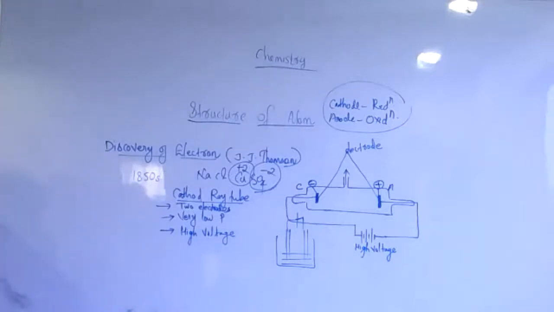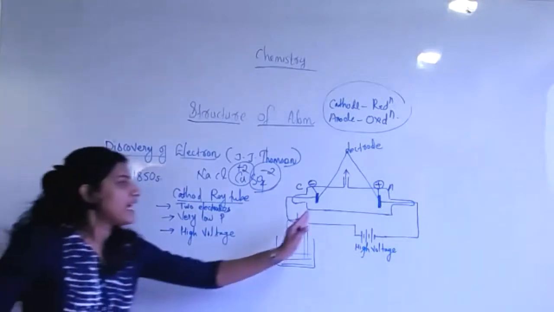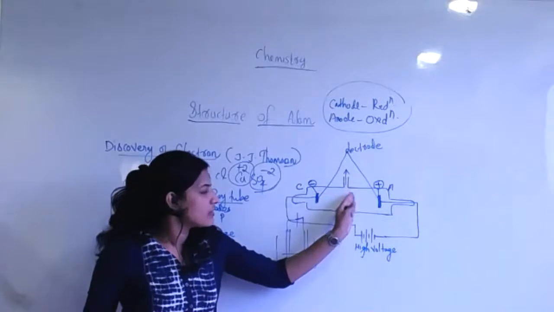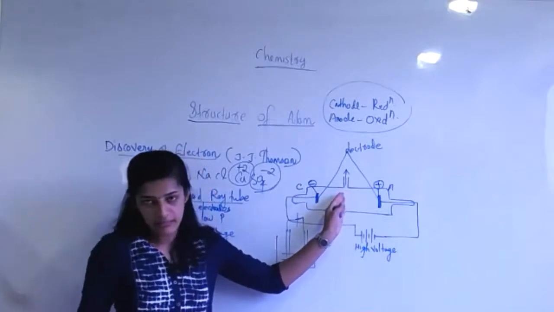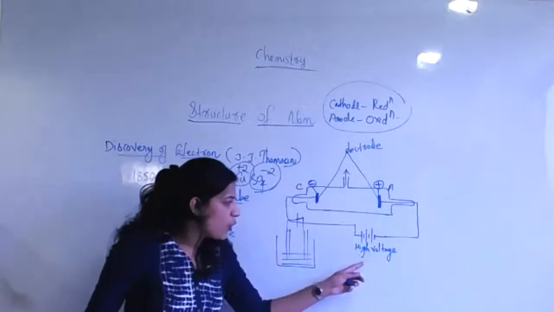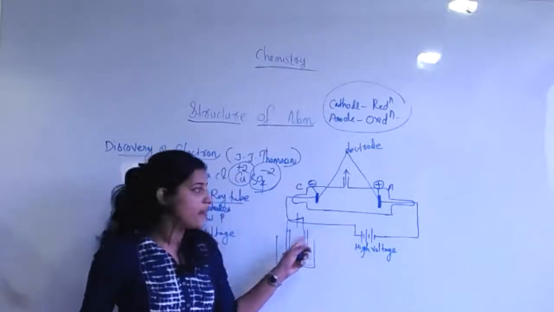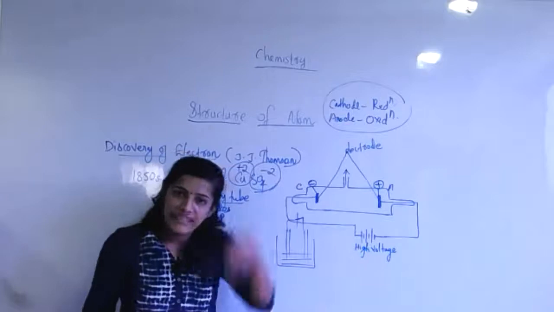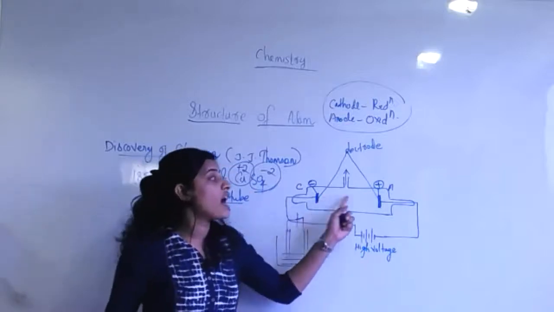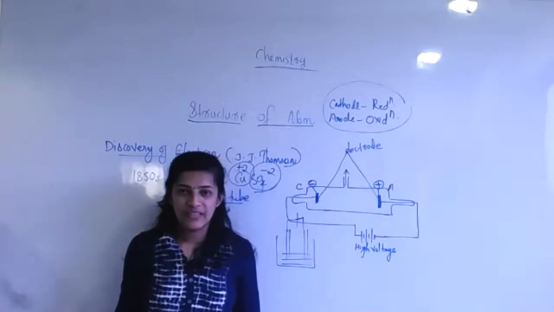Then what happens? Look, an experimental gas will be filled here. After we supply high voltage current to it, that particular gas has a tendency to move towards the positive charge.